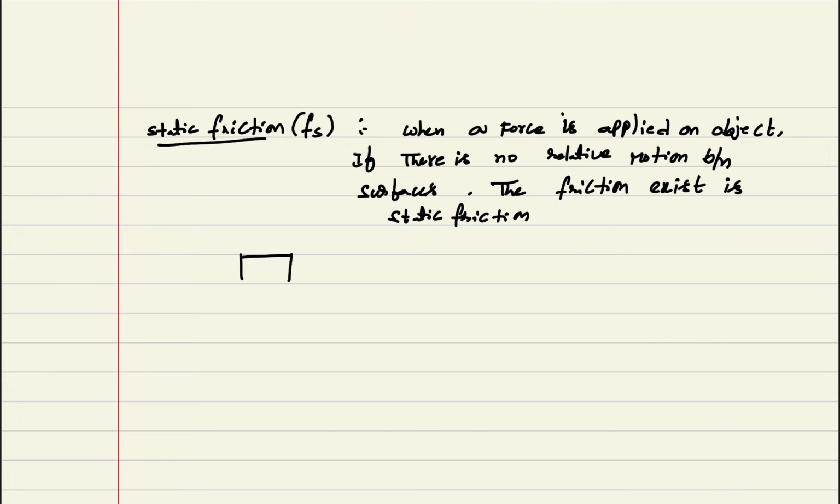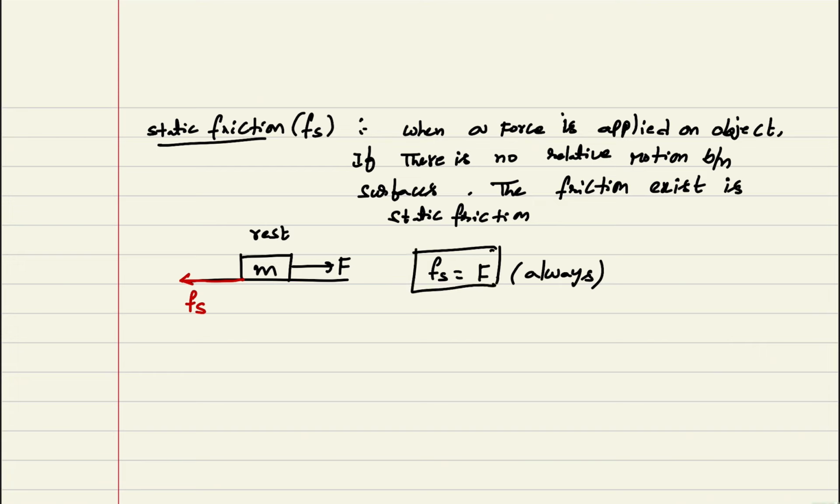For that static friction, you can see here a body of mass M. I have applied a force F, and the body is still at rest. Now to compensate this force, there will be some friction acting in the opposite direction. That we can write as Fs is equal to F always. The Fs value is equal to the applied force F every time.